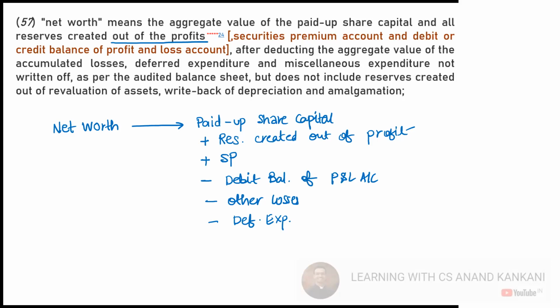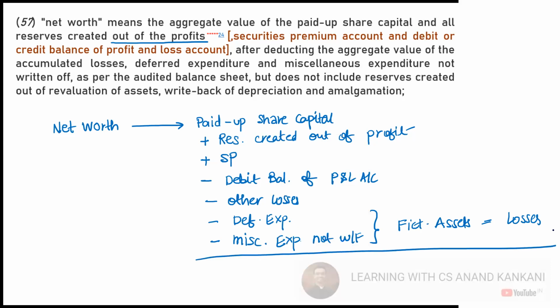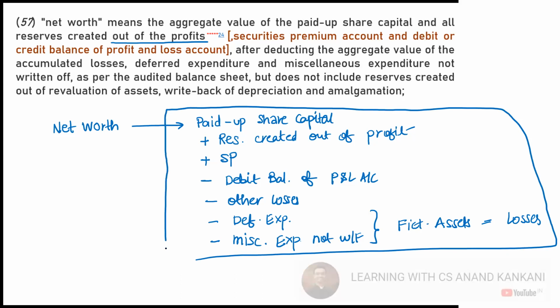But is it actually an asset of the company? Answer is no. It is just an expense that you have incurred, but the benefit is yet to be received in future. So you have written it here: deferred expenditure, minus the miscellaneous expenses which are not written off. Both these are your fictitious assets. And what are fictitious assets? They are nothing else but your losses. So this is your net worth. If you have to calculate net worth, you can do it this way.